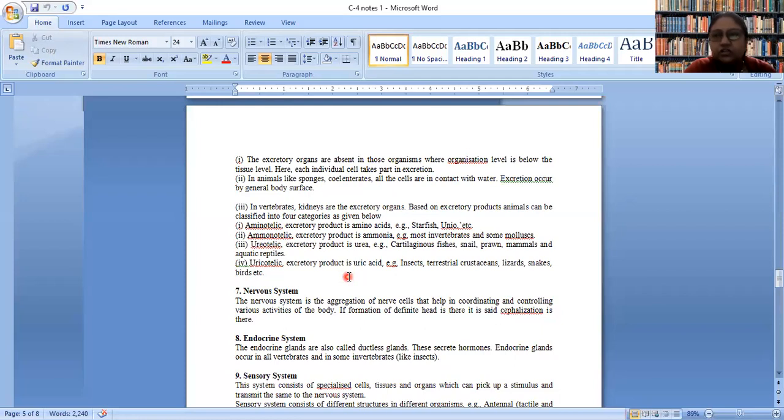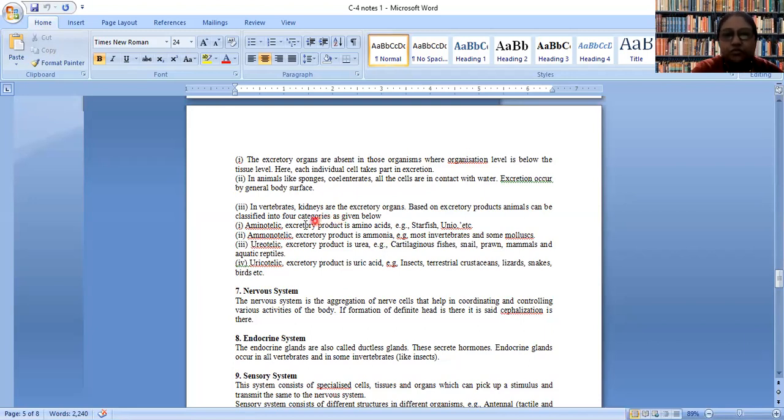Why can we not also excrete our nitrogenous waste via ammonia? See, what happens is generally the aminotelic and ammonotelic organisms are aquatic. Whenever they are excreting their excreta in the form of ammonia, water can immediately dissolve and dilute it. So its effect is not harmful on the environment and surrounding animals.